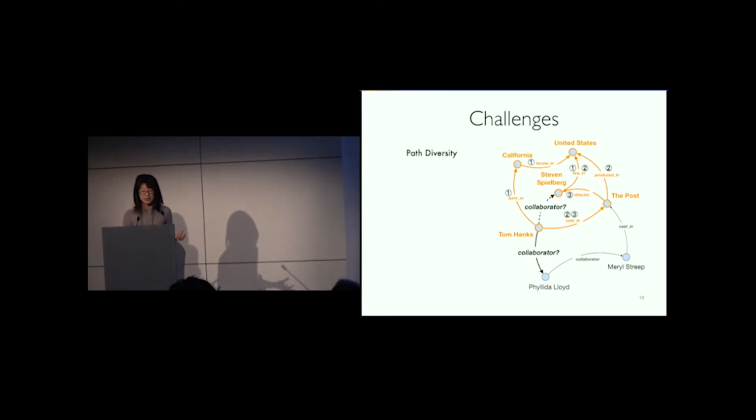Secondly, between most pairs of entities in the graph, there can be multiple paths connecting them. However, not all paths are equally predictive for the relation in question. For example, as shown here, paths 1 and 2 are not very predictive for the collaborator relation. However, in knowledge graphs, in most cases, there will be far more spurious paths compared to those logical, make-sense ones. Hence, the model will have a tendency to overfit to those paths, which hurts its generalization at test time.